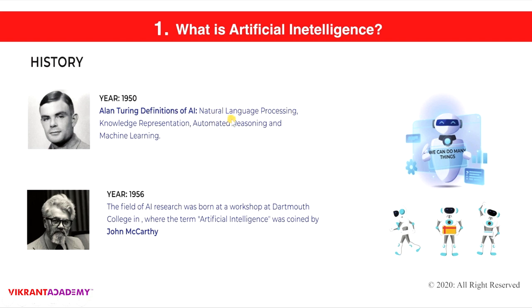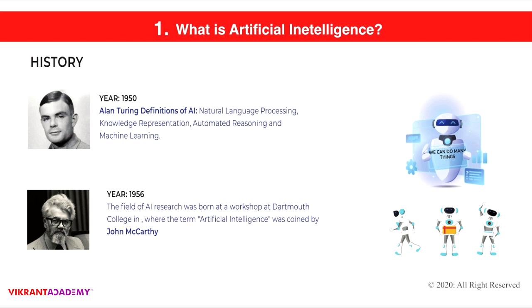Then automated reasoning, so the machine should have the ability to reason about chances. And finally, machine learning, a model that you can teach to machines just as you teach a baby. That was Alan Turing's definition of AI.